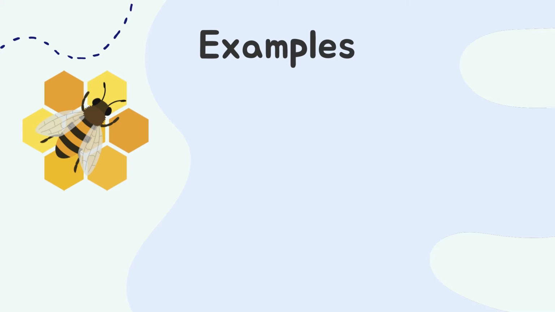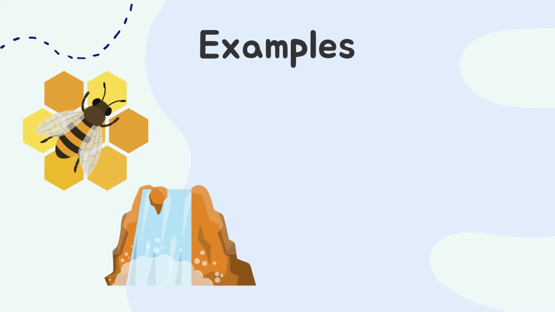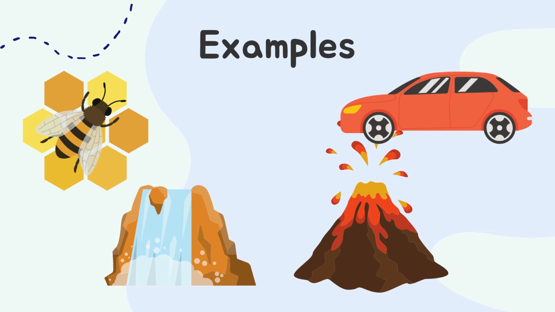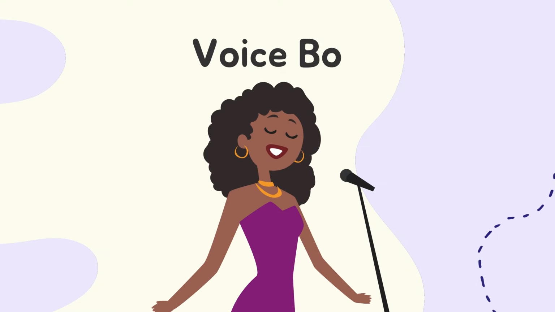Think about the different sounds that are out there. Animals, waterfalls, volcanoes, or just cars. These are all vibrations. When you think about it, everything around us produces some sort of noise. Take us humans for example. Humans produce sound using our voice box located within our throats.